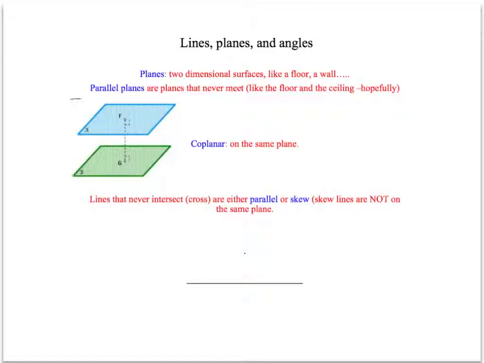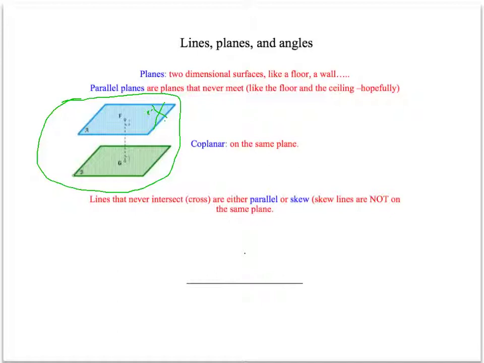And here is a little picture of parallel planes. So coplanar, this is another word you're going to hear. Coplanar means they are on the same plane. So if we look at this top plane, we have point F. If I put a point here, and called that X, I would say F and X are coplanar. The points X and G, however, are not coplanar because they are not on the same plane.